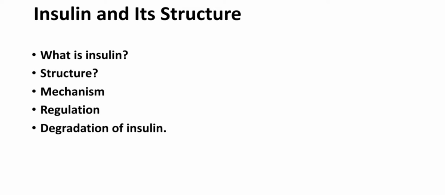Insulin is a hormone present in the human body, made up of peptide bonds, which is also called a protein. So insulin is both a protein and a hormone. Where is it produced? It's produced by the beta cells of the pancreatic islets of the human body. And which type of hormone is it? It is an anabolic hormone.